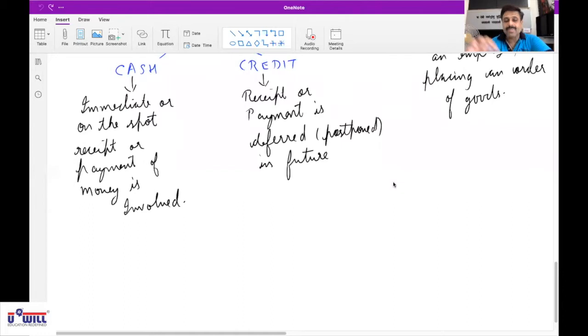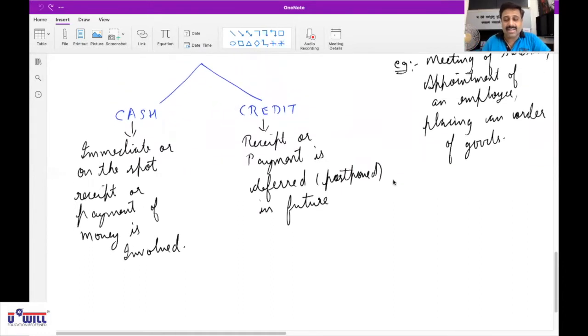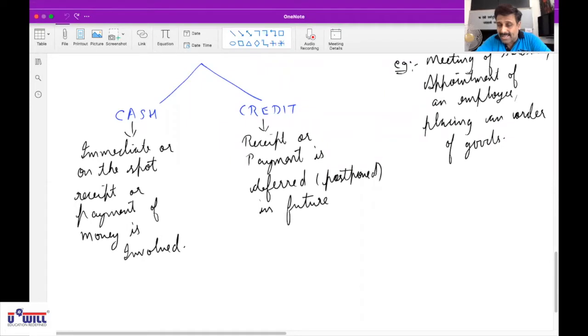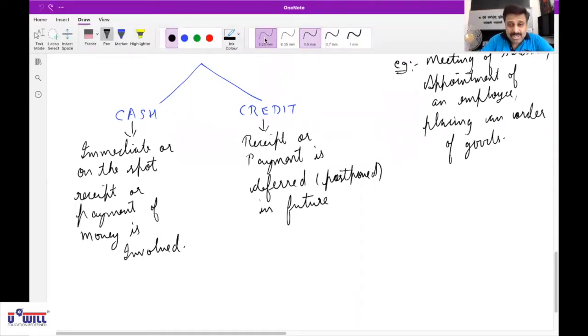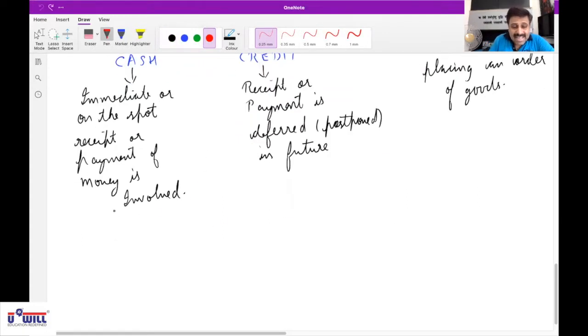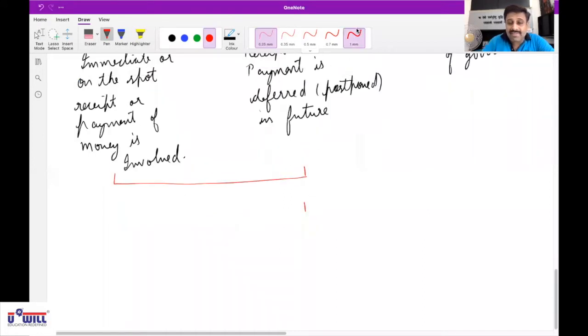Now, be attentive. Today, we will proceed further with cash and credit transactions in detail: how to identify what is a cash and credit transaction, and also practical questions based on that. First of all, I would like to tell you one thing, be attentive. When we say cash and credit transactions, these are always related to